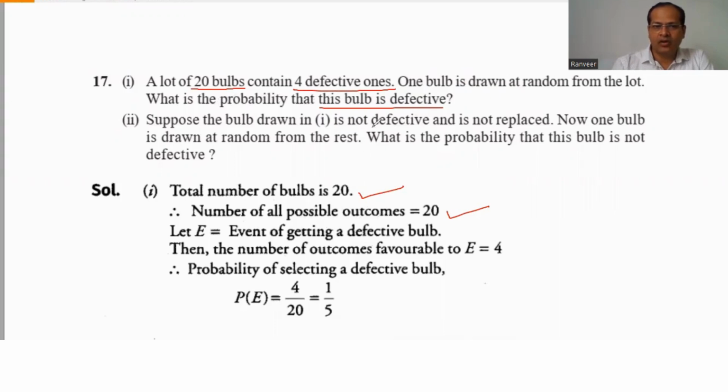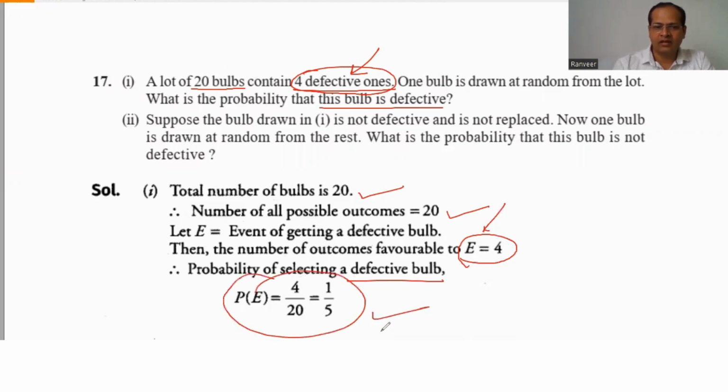Now we have to find out how many bulbs are defective. The number of outcomes favorable to E is 4, only 4 bulbs are defective. So we want to find the probability of defective bulbs, and 4 are defective. So 4 divided by 20 gives the probability of defective bulbs.